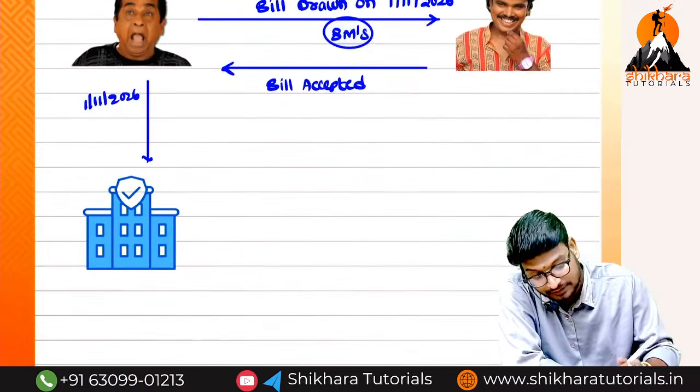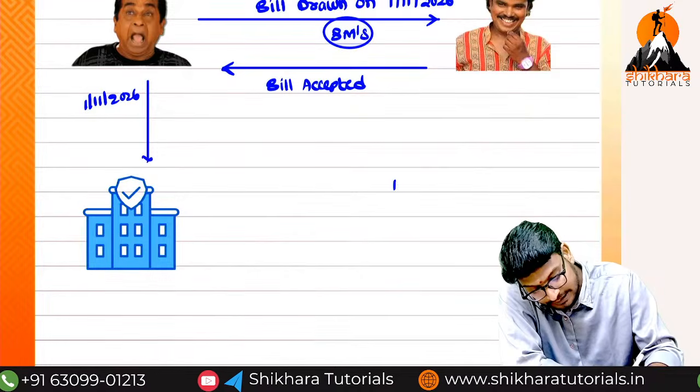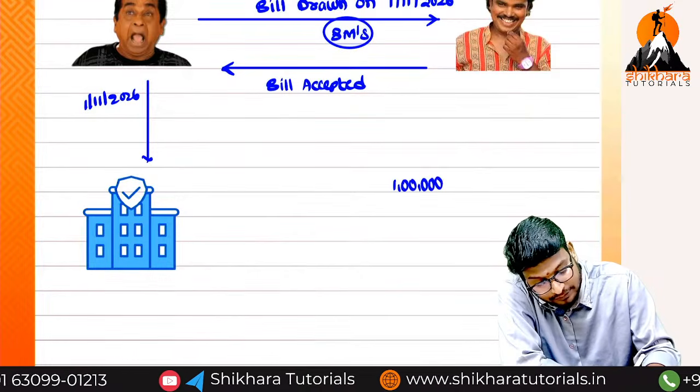Can you tell me the discount? Bill amount is 1 lakh only. The rate is 10% only.